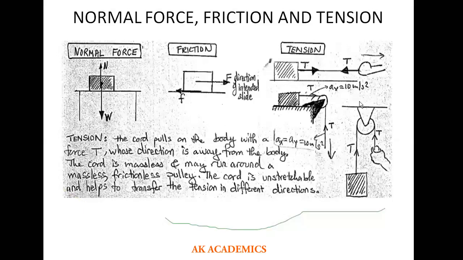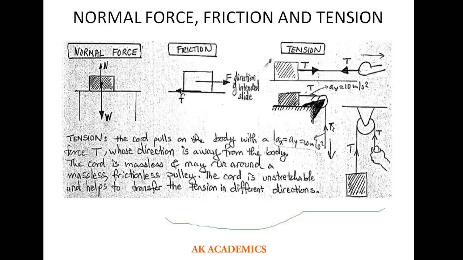Okay, so this is a case where we have a body on the table, or on a flat surface, and then we have a pulley connected at a hinge here. You can also pull this body, this object, across this pulley using a cord. So as you try to pull, you will see here that there is a tension in this particular cord. As the body is going over this pulley, there is a tension in this cord, and as you pull the body down here, there is also a tension in this cord.